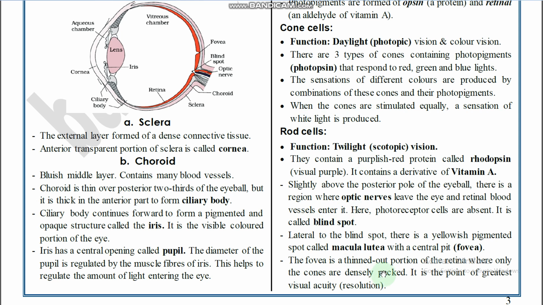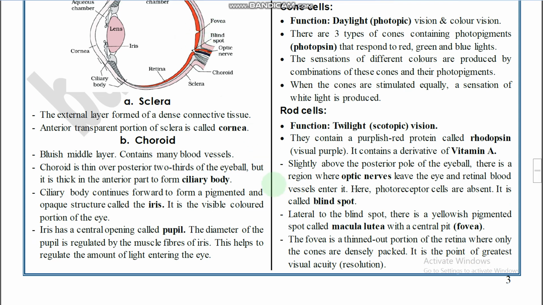Right? The fovea is a thinned out portion of the retina where only cones are densely packed. In the retina, which region has densely packed cones? In the region of fovea centralis. It is the point of greatest visual acuity, the highest resolution. A high resolution image is formed in the region of the fovea, because of the presence of a high density of cones, right? In NCERT also this word is given, the greatest visual acuity, or resolution. So this is about the blind spot and the yellow spot, you need to remember.